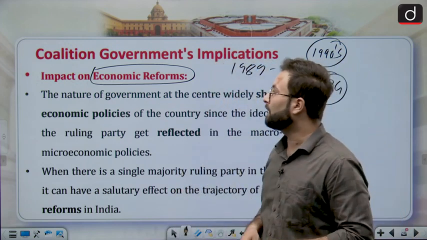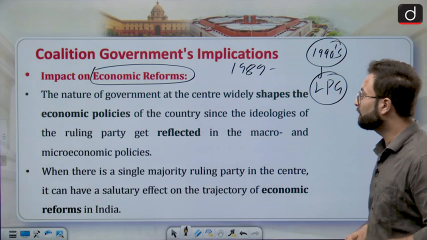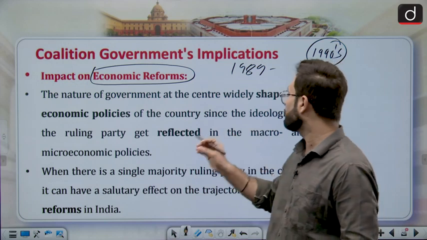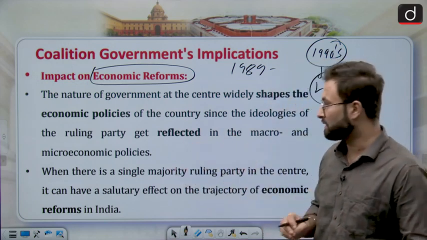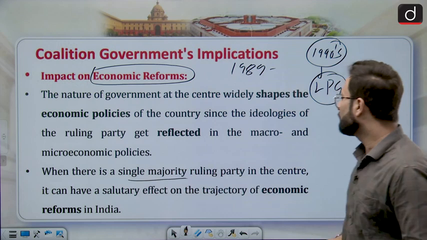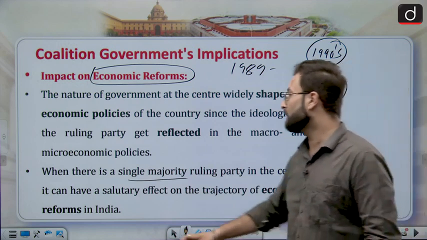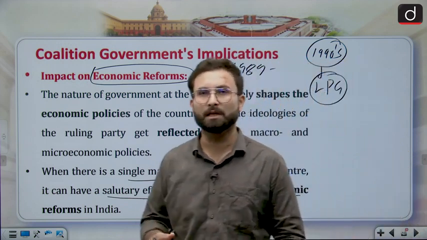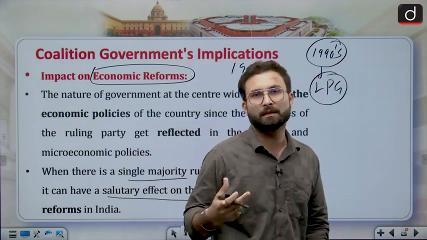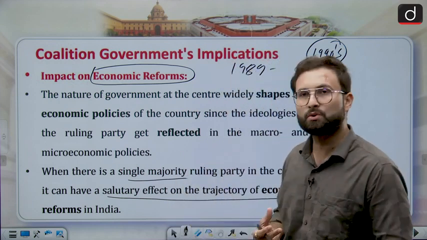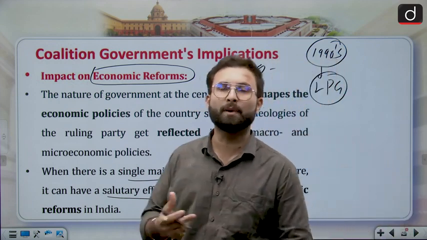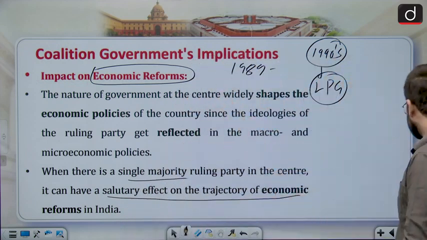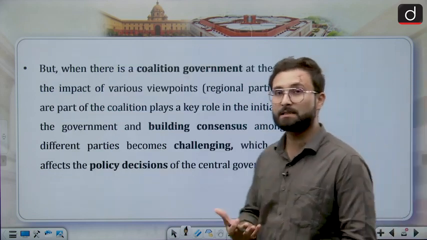Coming to the impact here, the nature of the government at the center widely shapes the economic policy of the country, since the ideologies of the ruling party get reflected in the macro and micro economic policies. When there is a single majority ruling party at the center, it can have a salutary effect on the trajectory of the economic reforms, because they don't have to discuss much about it. They can take quick decisions. They know that they have a majority, so there is no fear of government support being withdrawn, or the fall of the government. Because of the single party majority, they can take quick decisions and sometimes harsh decisions as well.